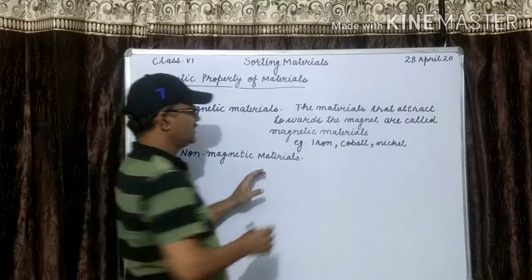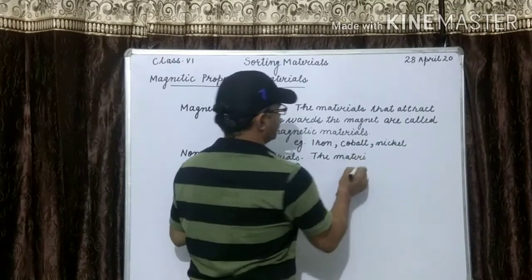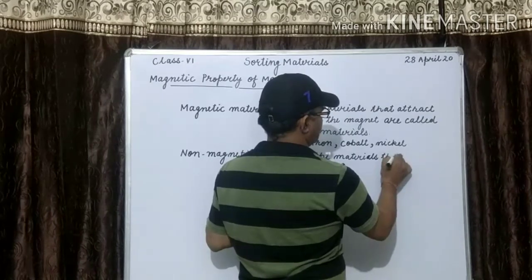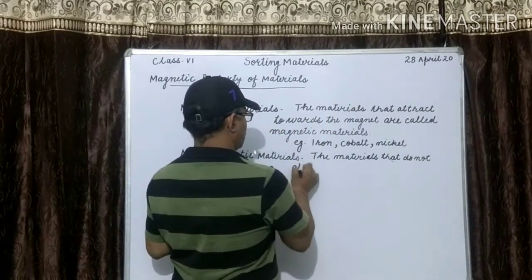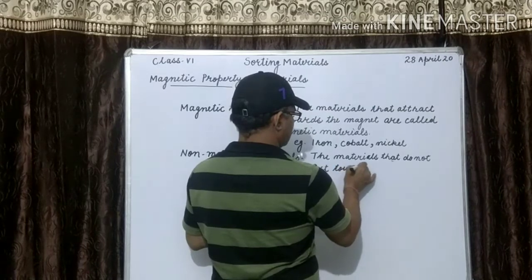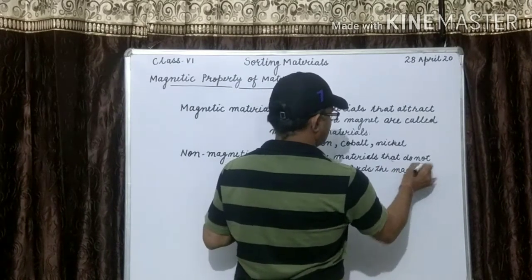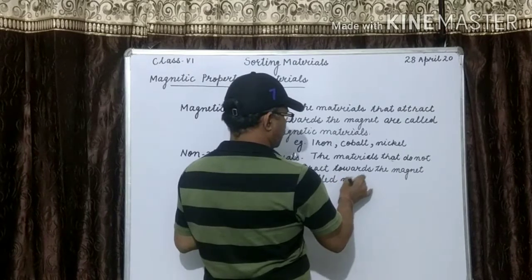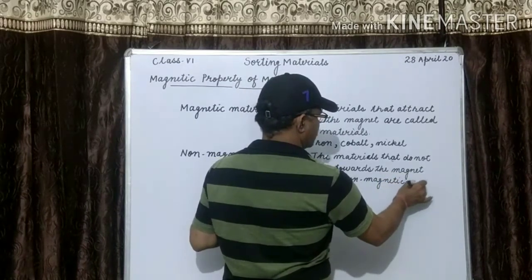What is the definition of non-magnetic? The materials that do not attract towards the magnet are called non-magnetic materials.